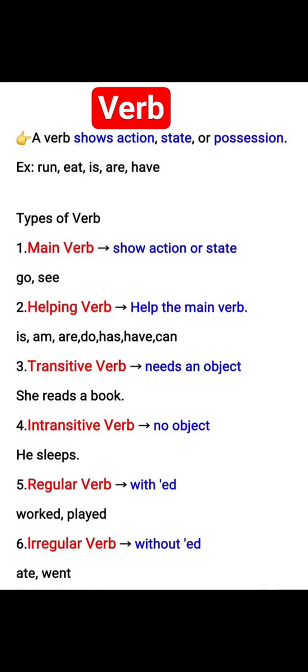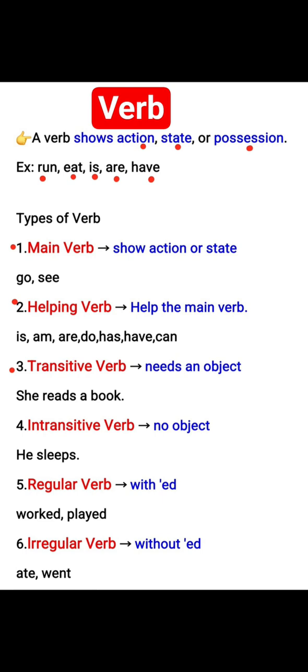Verb. A verb shows action, state, or possession. For example, run, eat, is, are, have. Types of verbs. Main verb. It shows action or state. For example, go, see. Helping verb. It helps the main verb. For example, is, am, are, do, has, have, can.